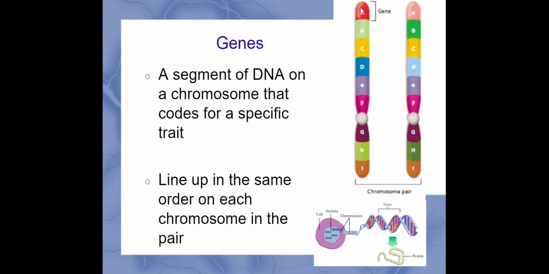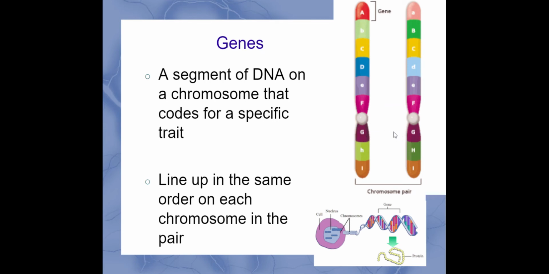On here, you're going to have the gene, which is just the segment of DNA that makes up the chromosome. And wherever the gene, let's say for hair color, is located on one of the chromosomes, it's going to be located in the exact same spot on the other in that chromosome pair. You can see some are capital letters, some are lowercase letters. We'll be getting into how these are dominant and recessive traits later on when we hit genetics. But for now, just make sure that you know that these genes are lining up in the same spot.